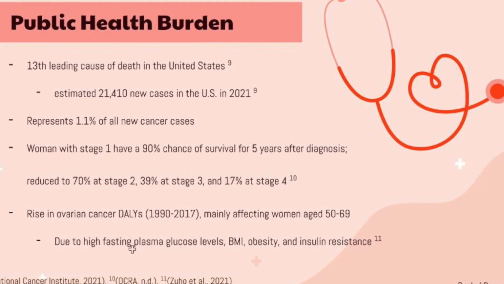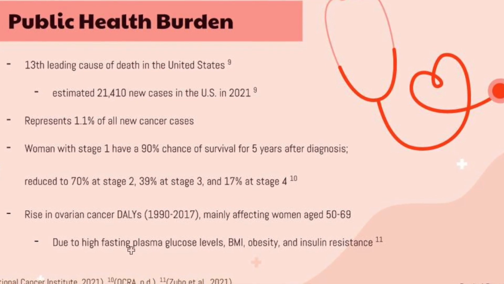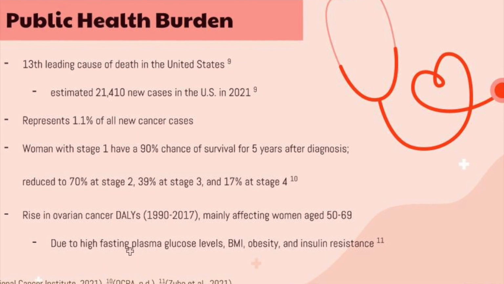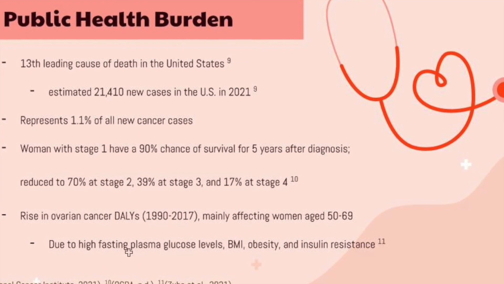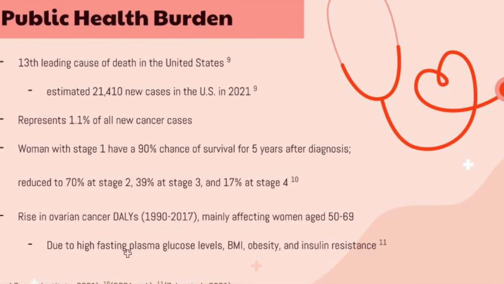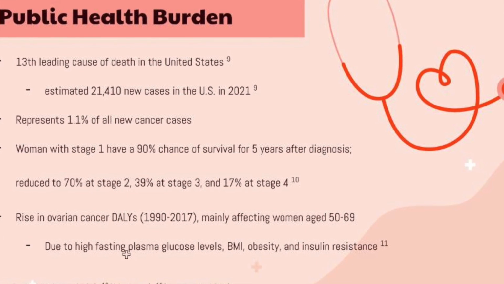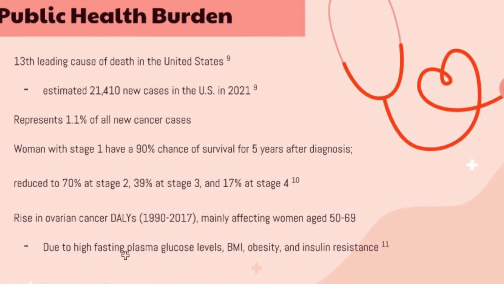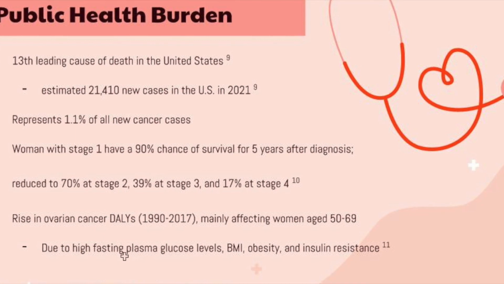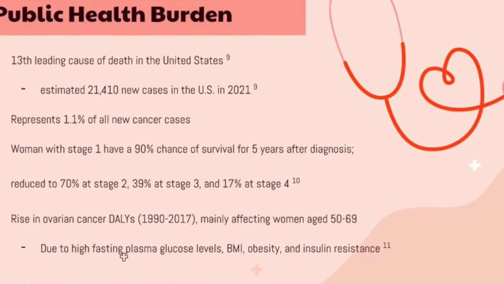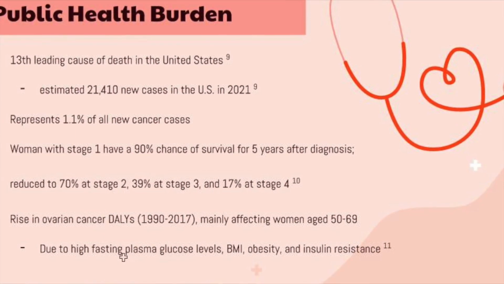There has been a rise in ovarian cancer disability-adjusted life years, mainly affecting women aged 50 to 69. This was impacted by high fasting plasma glucose levels, BMI, and obesity. These factors allowed malignancies to grow, and to approach these burdens, the disability-adjusted life years continue to be tracked worldwide in all female age groups.